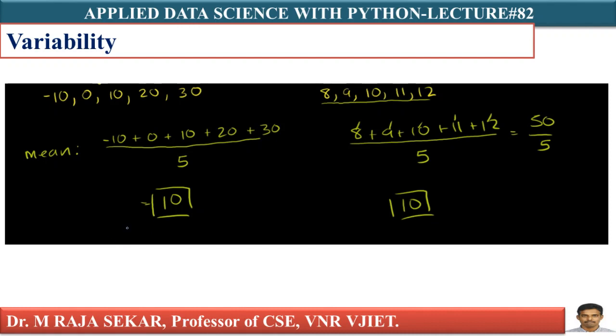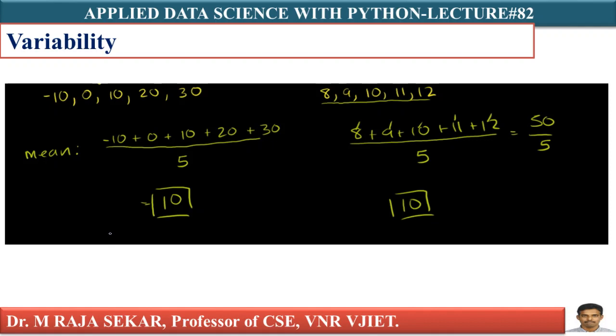Therefore, in this case, we have to make use of dispersions like range, variance, and standard deviation. The reliability of the mean can be calculated by these dispersions.